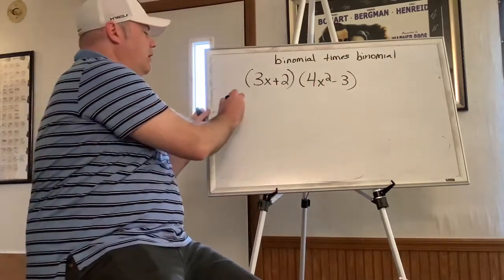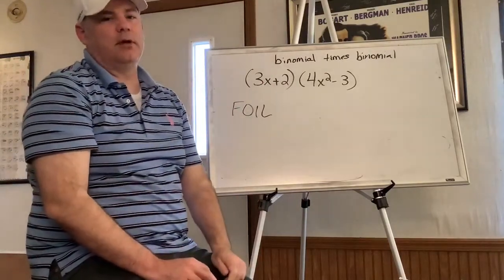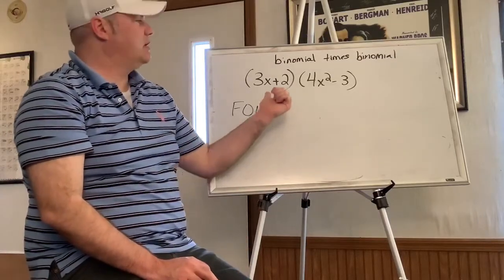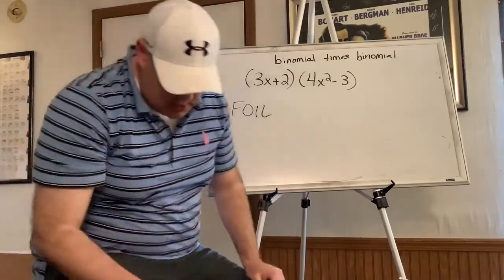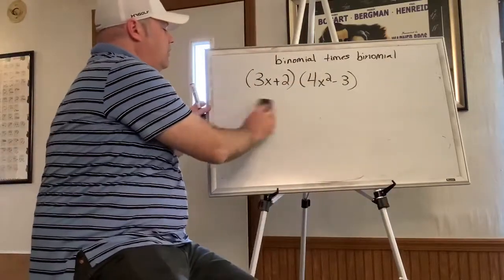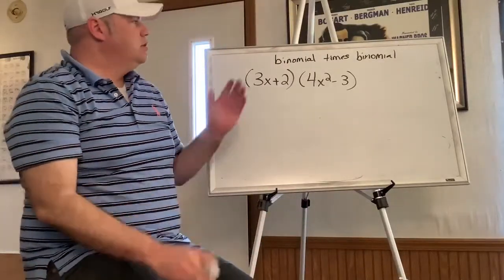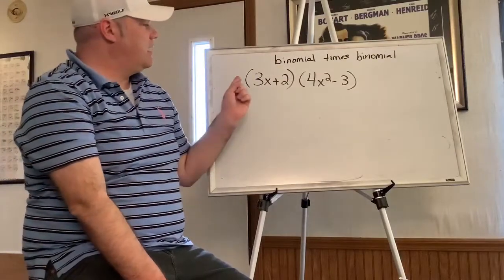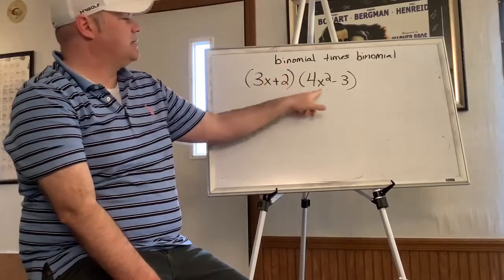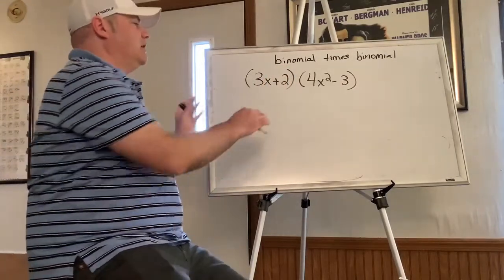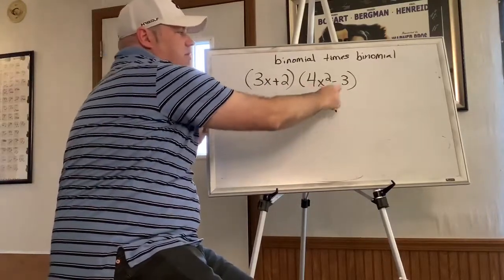That method is called FOIL, and if you've ever heard that before, that's a method taught to do a binomial times a binomial. We're not going to be doing that just because, like I said, it doesn't apply once you get past binomial times binomial. So we're actually just going to do it like we would do all the other ones, okay? And all you have to do, though, is do this method now the rest of the way out. And what that is, treat this like this is not here right now, okay? You're just dealing with 3x times these terms. So let's do that. Let's pretend that 2 is not there and just do 3x times this and this. You still have to distribute it to both of these terms, though.